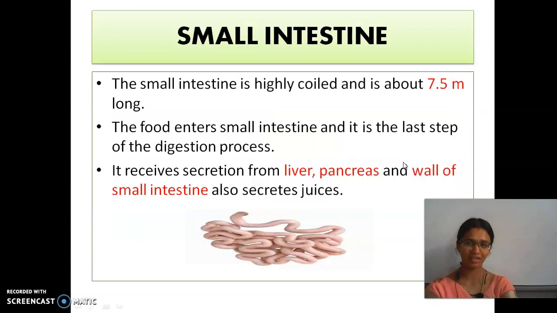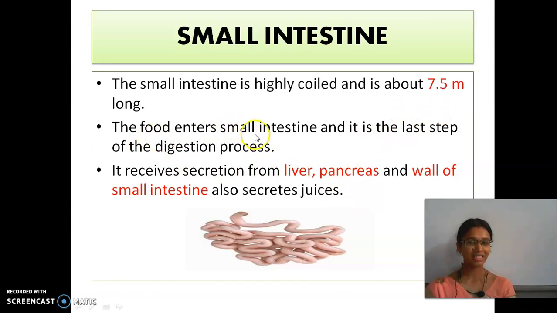Shall we move to the next? Okay. Now the next part is the small intestine. Next to the stomach, what is the part present? Small intestine. Now we will see what happens in the small intestine. This small intestine is highly coiled. See, it's like a coil, right? It is 7.5 meters long.